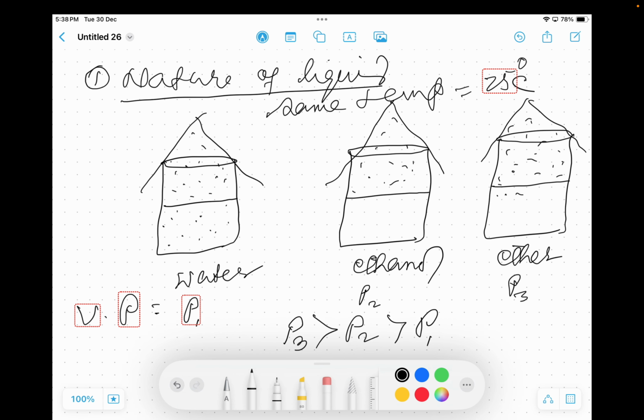In case of ether, the molecules are associated with weak force of attraction.